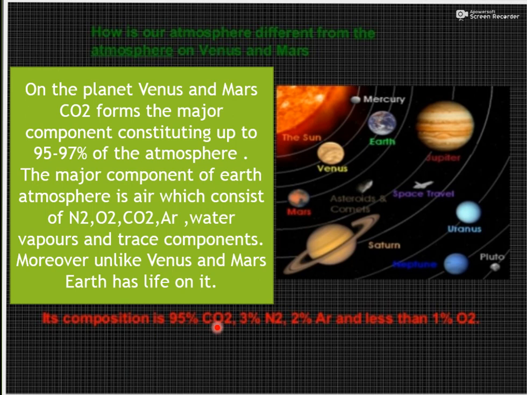We are discussing Venus and Mars: 3% nitrogen, 2% argon and less than 1% O2. So no one can survive with this little amount of oxygen because oxygen is our life supporting gas.